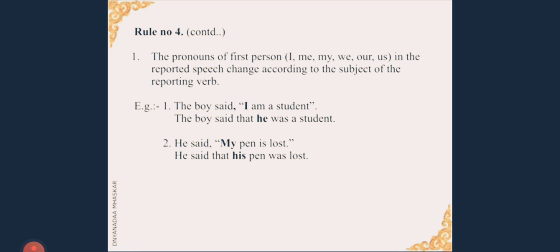The boy said, "I am a student." The boy said that he was a student. So the boy is of masculine gender, so we have used the pronoun appropriate for that gender, that is he. Let us look at the second example. He said, "My pen is lost." He said that his pen was lost. Again, what have we done? We have taken the subject of the reporting verb, which is again masculine, and hence we have changed my into his, because his is the masculine form for he.